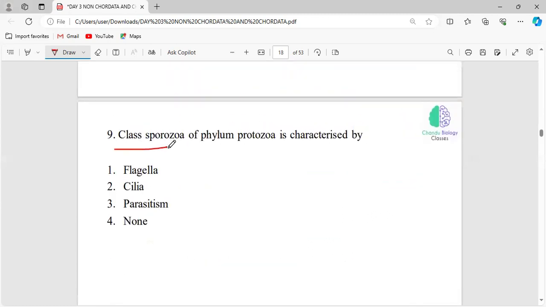So the next question: class Sporozoa of the phylum Protozoa is characterized by. For that you have to read the classification of the protozoa. Generally, the phylum Protozoa has been categorized into 4 different classes based on the locomotory organelle. By that, you can easily eliminate the options. Very good. Exactly.